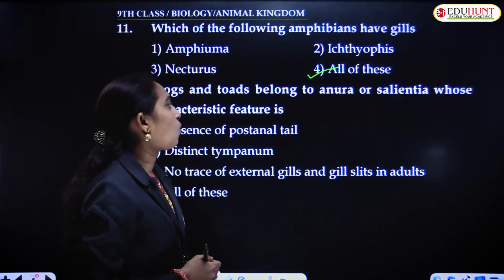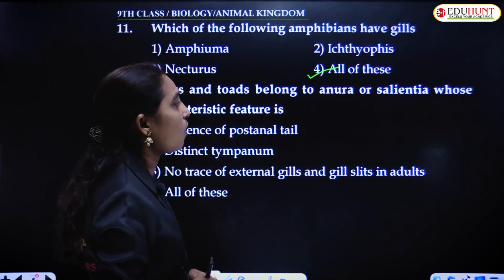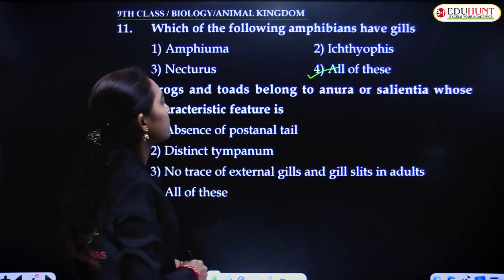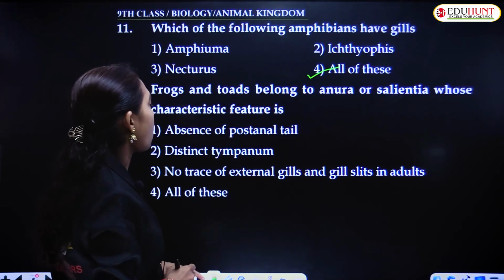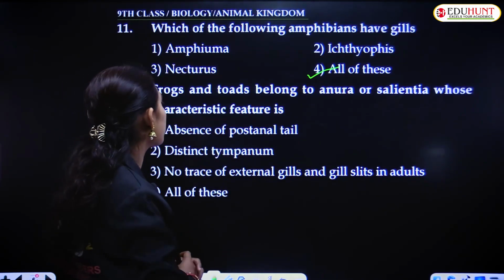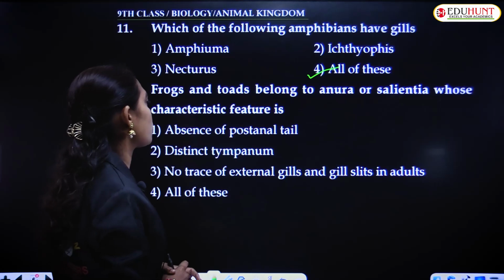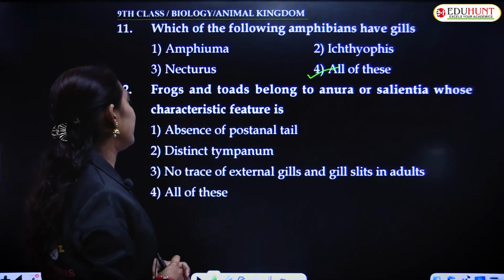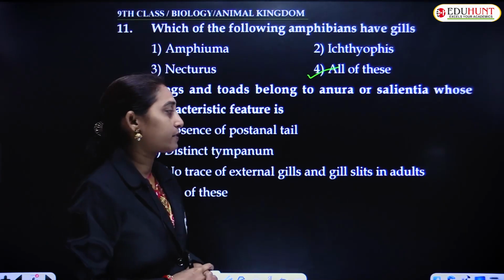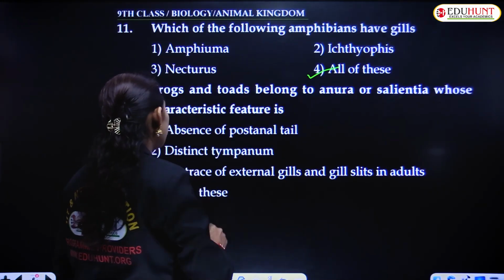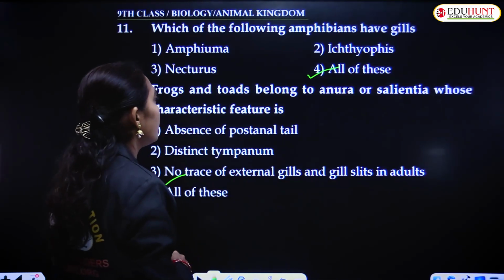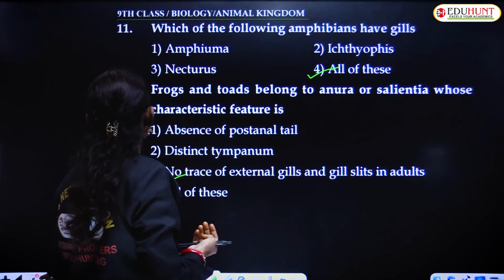And frogs and toads belong to Anura or Salientia, whose characteristic feature is absence of postnatal tail, distinct tympanum, no trace of external gills and gill slits in adults. All these are the salient features of the order Anura.